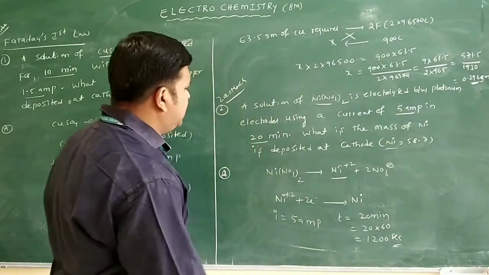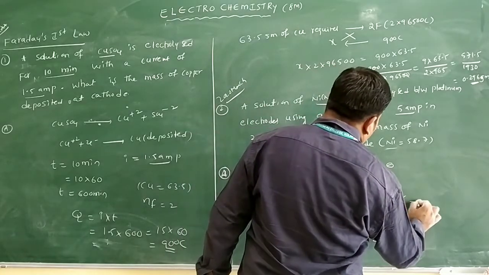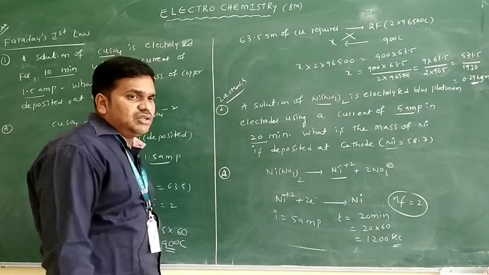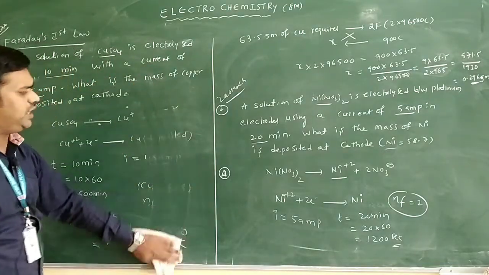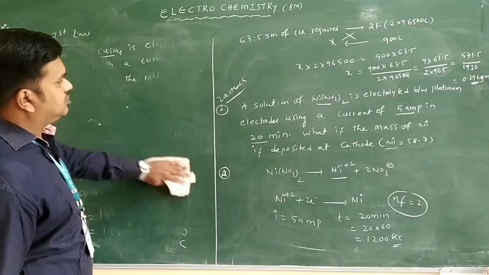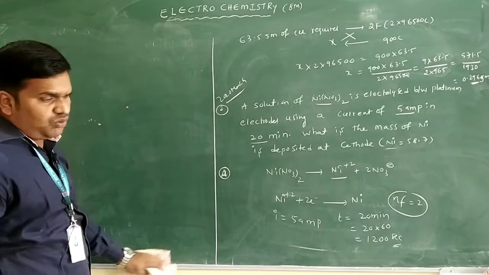I already took all the values. If you want to write the n factor, I am writing 2 only because it gains how many electrons? 2 electrons only. Okay, let us see the calculation part for this one. I am just applying that. You can use whichever method you want.